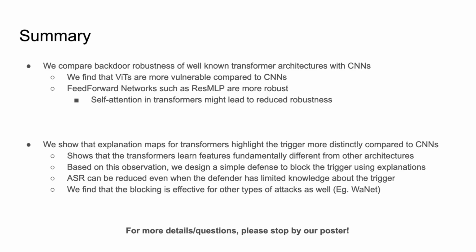To summarize, we compare backdoor robustness of well-known transformer architectures with CNNs. We find that ViTs are more vulnerable compared to CNN architectures. We also find that feed-forward networks such as ResMLP are more robust. We hypothesize that the self-attention mechanism in transformers might lead to reduced robustness. We also show that explanation maps for transformers highlight the trigger more distinctly compared to CNNs. This shows that transformers learn features fundamentally different compared to other architectures.